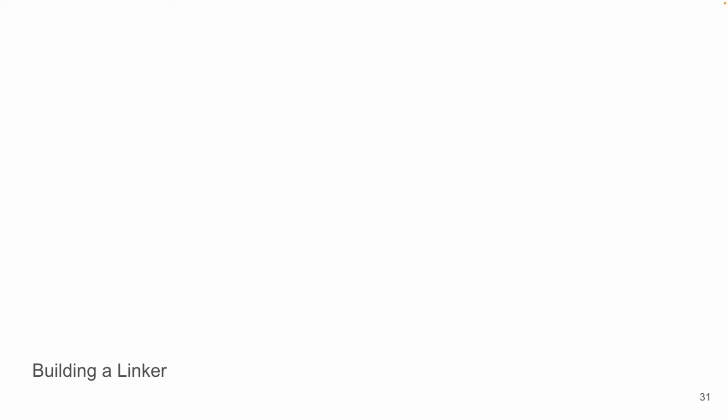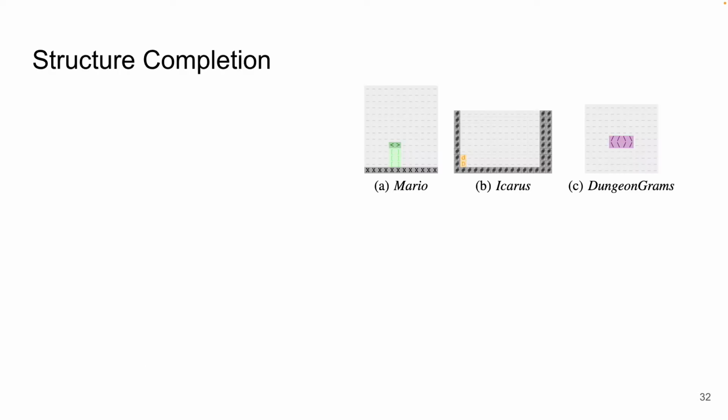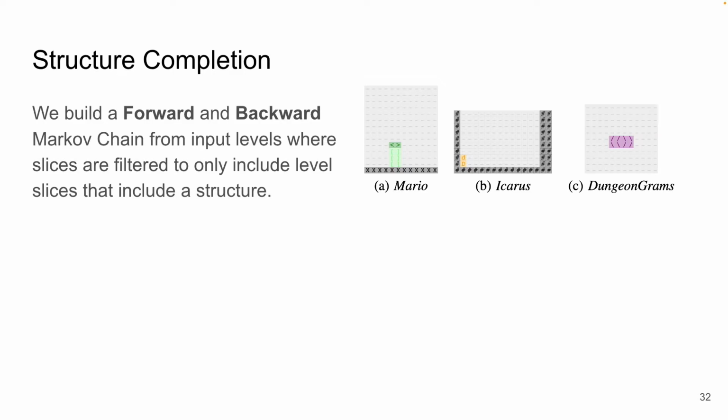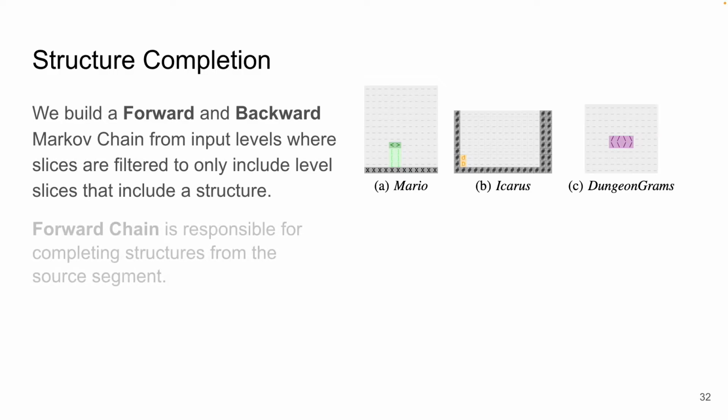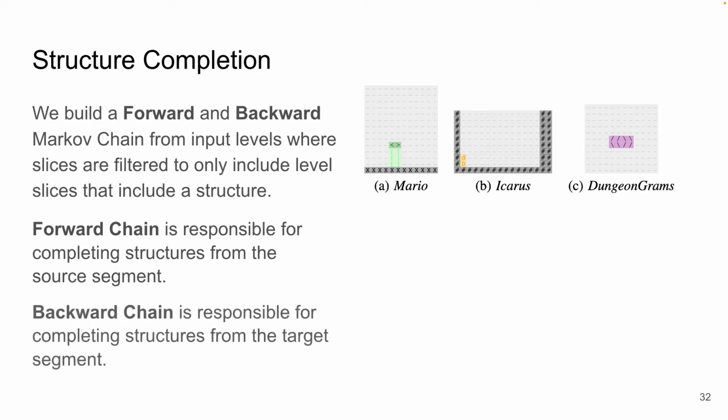Now let's look at how we build a linker, and we start with structure completion. Structure completion has the goal of completing any in-game structures. On the right, we can see the structures that each game has. Mario has pipes, Kid Icarus has doors, and Dungeon Grams has a structure made of backward and forward slashes. To complete these structures, we build a forward and backward Markov chain from input levels where slices are filtered to only include level slices that include a structure. The forward chain is responsible for completing structures from the source segment. The backward chain is responsible for completing structures from the target segment.